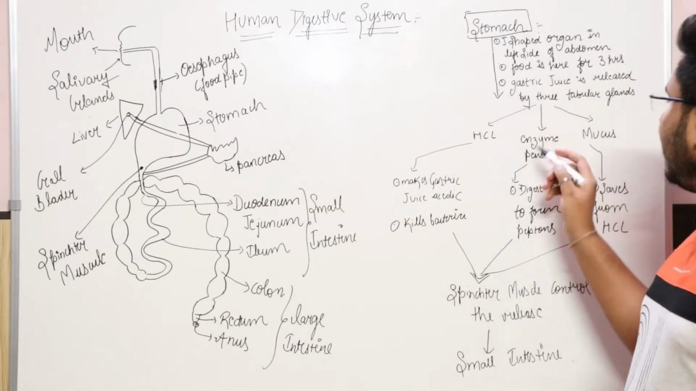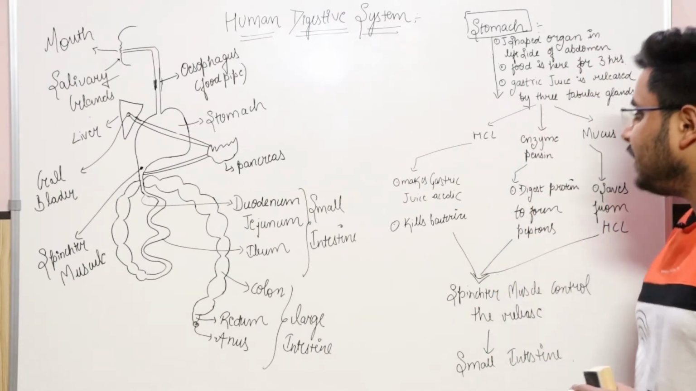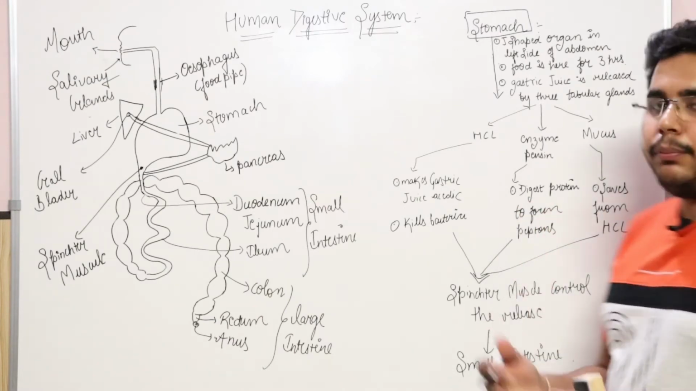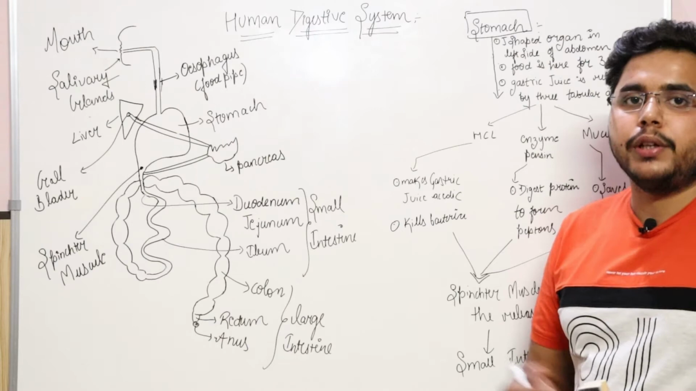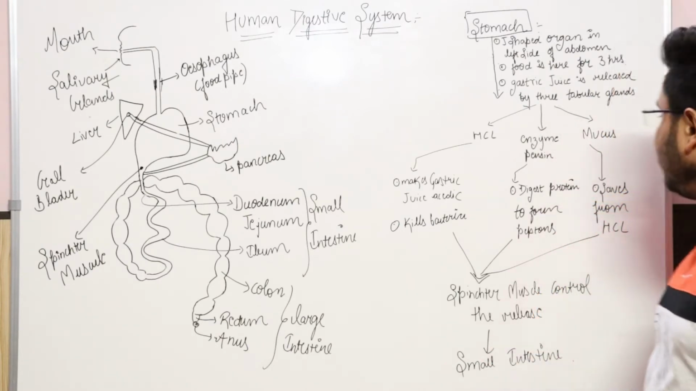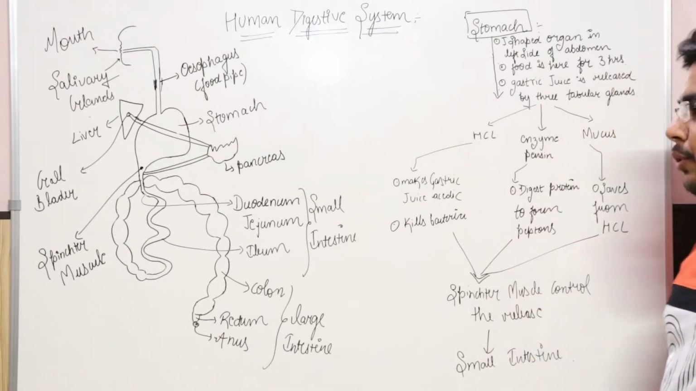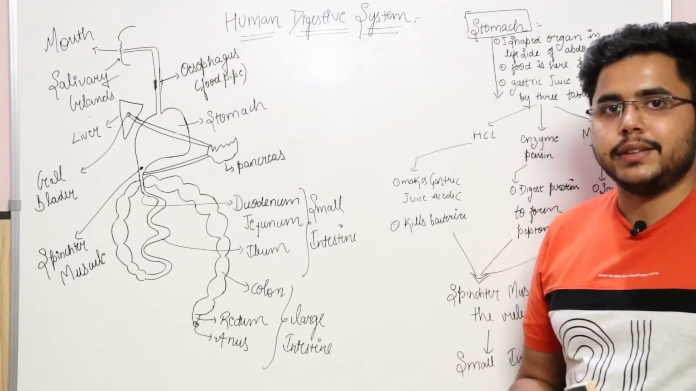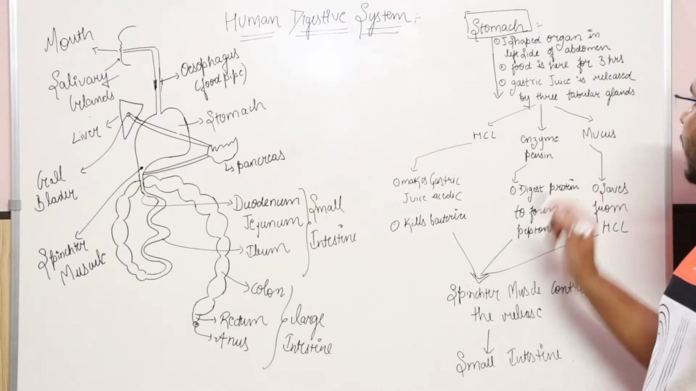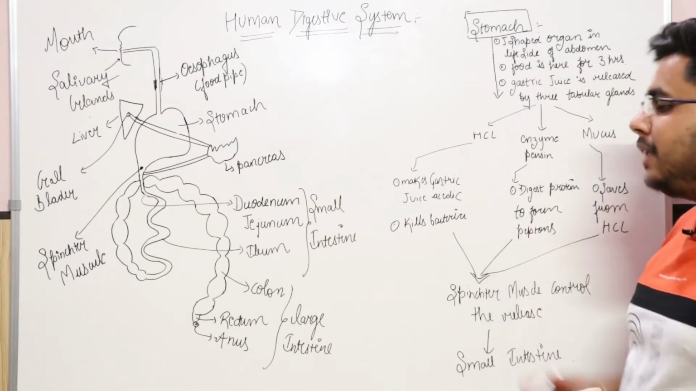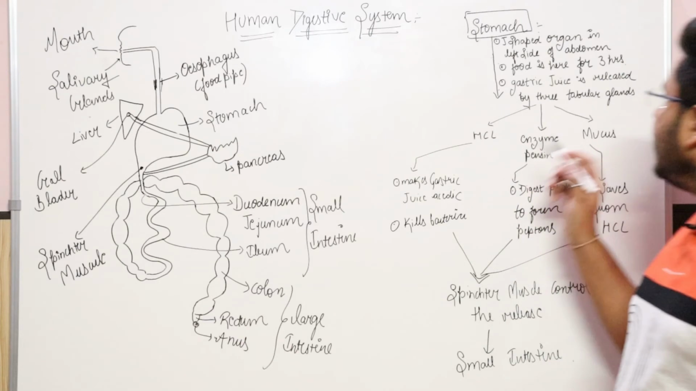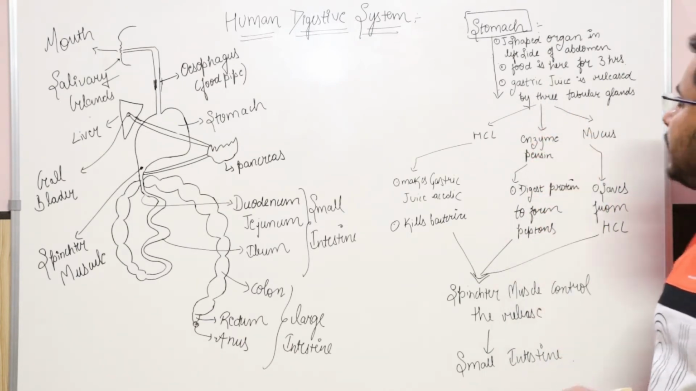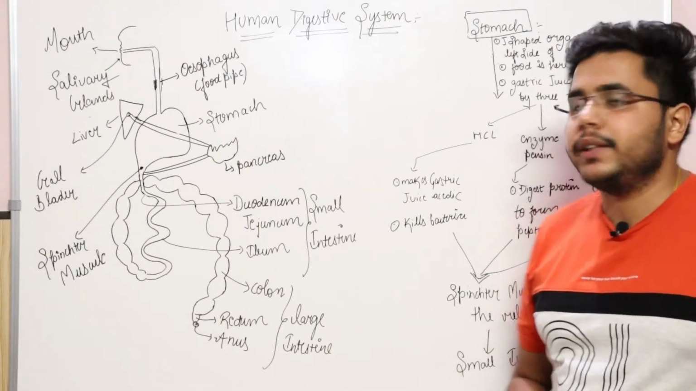The second thing is enzyme pepsin. Enzyme pepsin digests the protein to form peptones. It will digest the protein and form small molecules known as peptones. And then the mucus. Mucus saves the wall of the stomach from its own release of the hydrochloric acid. One more thing about this gastric juice is that it also releases gastric lipase, which is responsible for the breakdown of the fats.